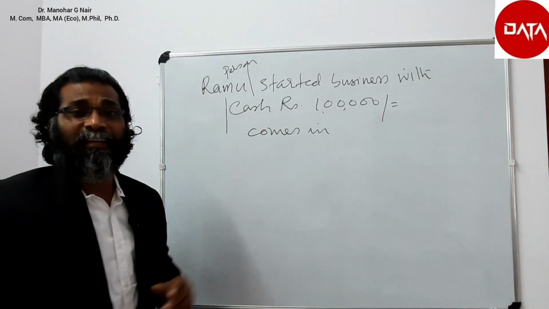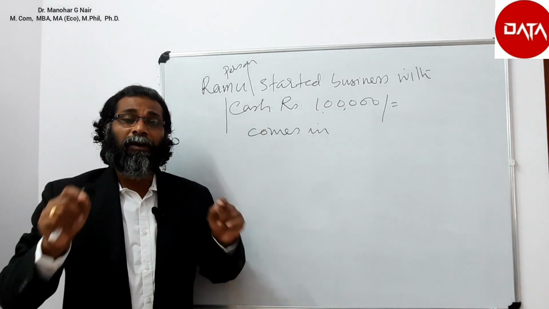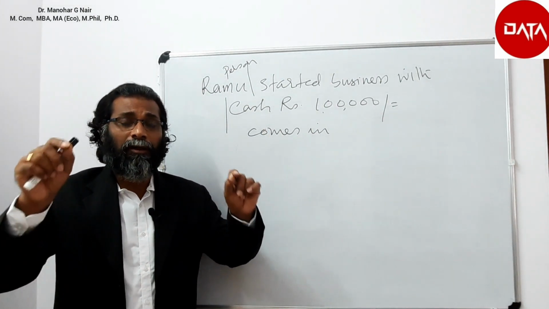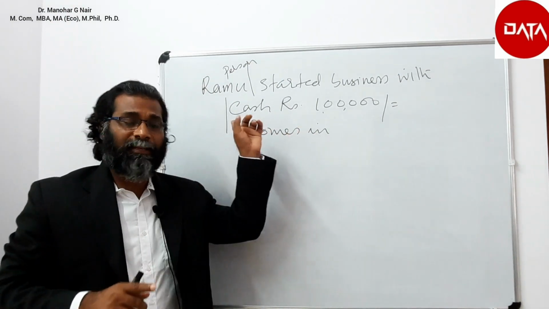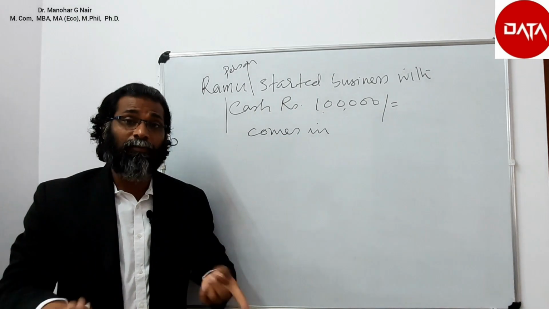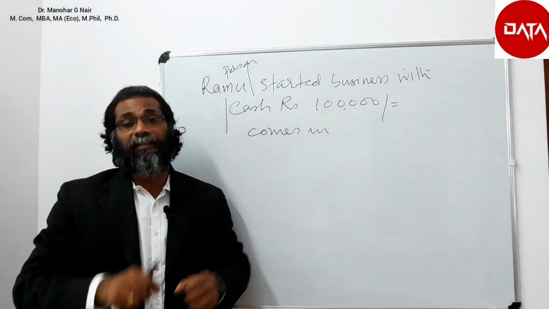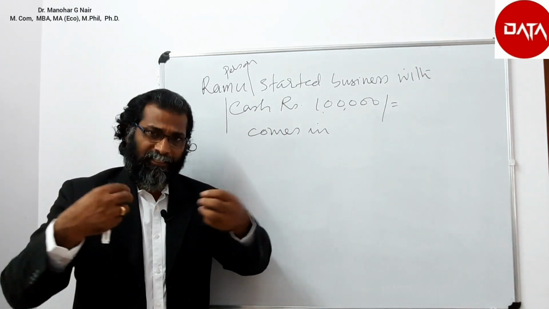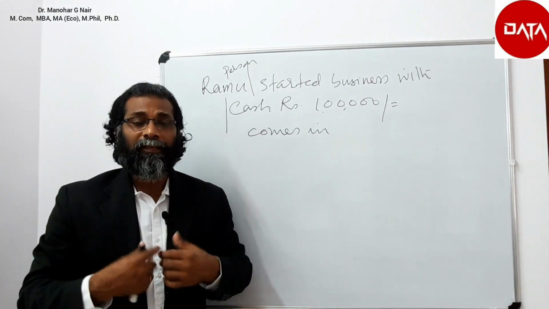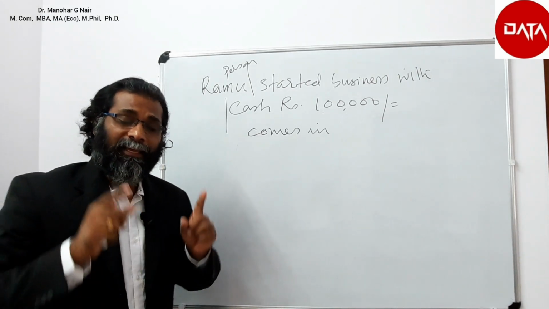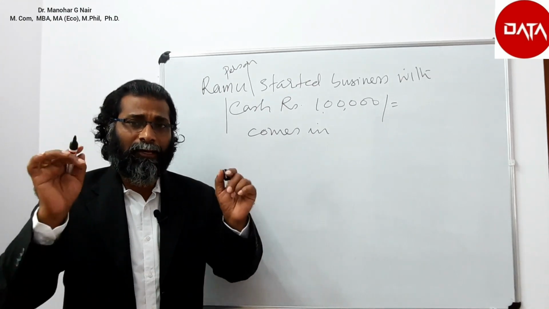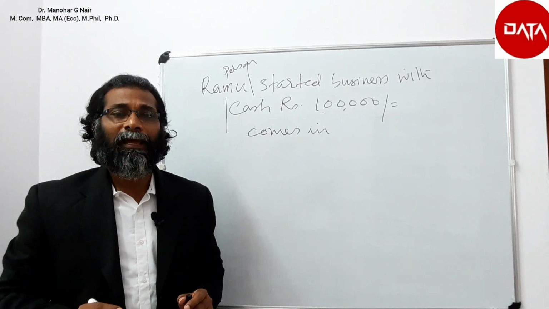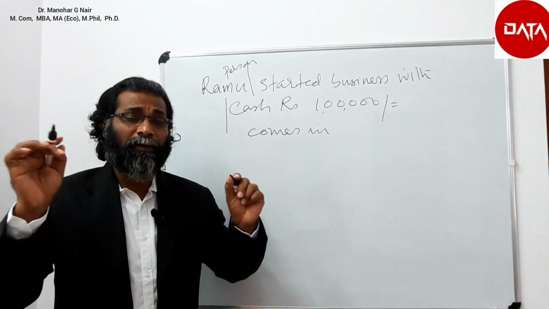So this transaction, I can say, is a personal-real combination of transaction. Personal part is there, that is Ramu started business or Ramu has given cash to the business and the business has got money. So my dear friends, here we have to adopt the first part of real account rule and the second part of personal account rule.